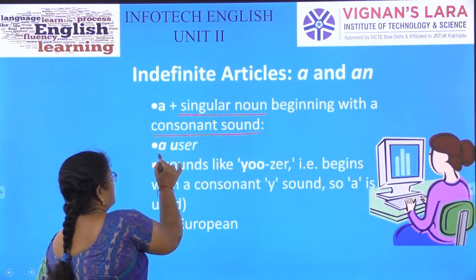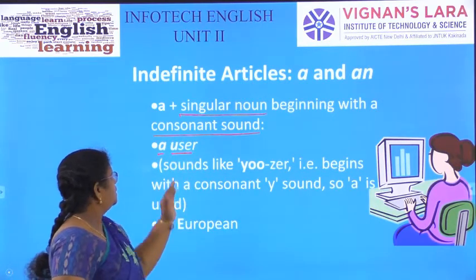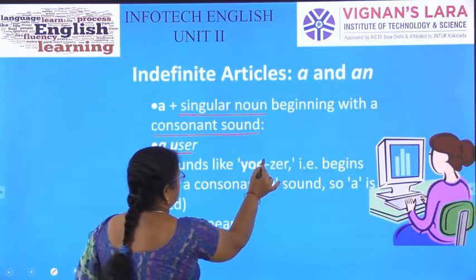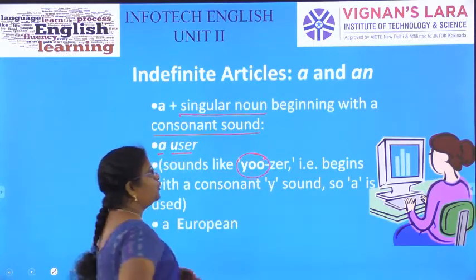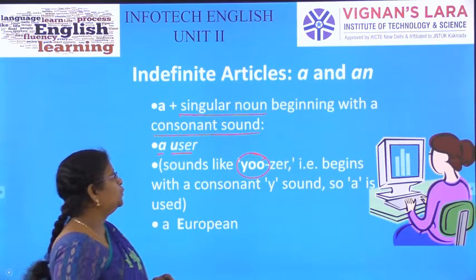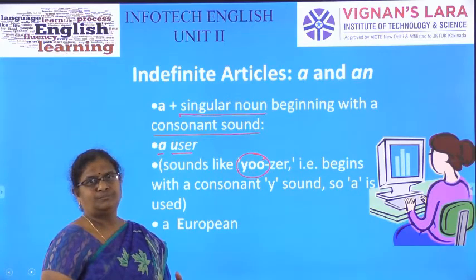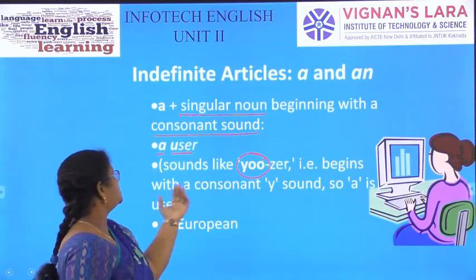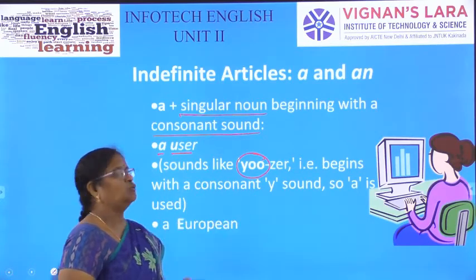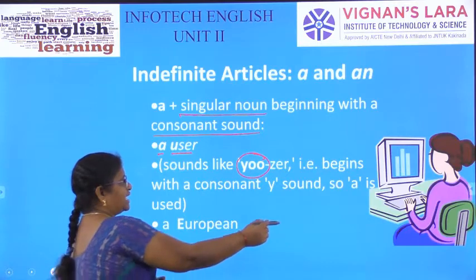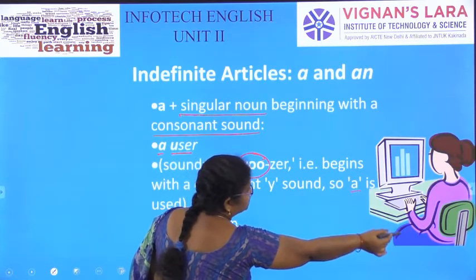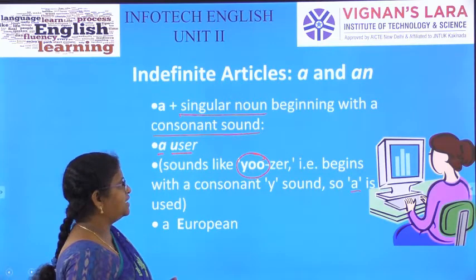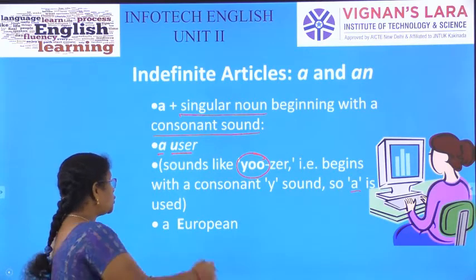Example, a user. User sounds like yuser. You are pronouncing it like yoo, like YouTube. So that begins with a consonant Y sound. So a can be used before user. She is a net user, an internet user. European.